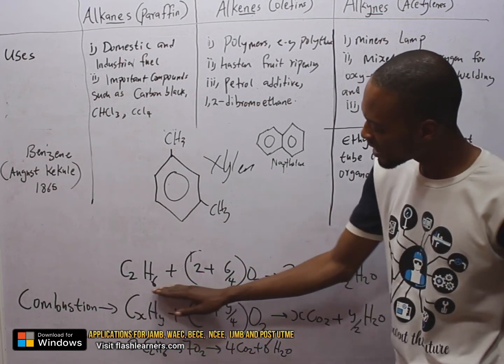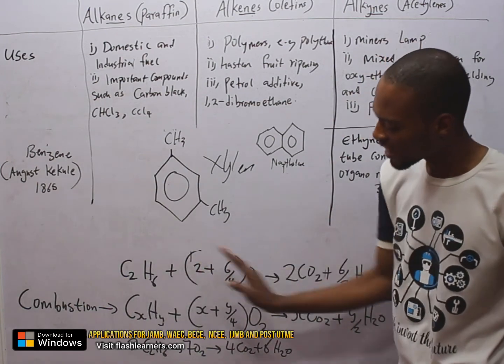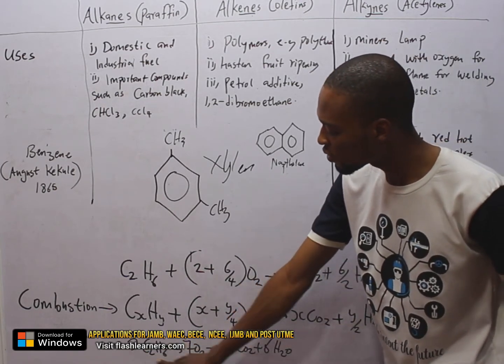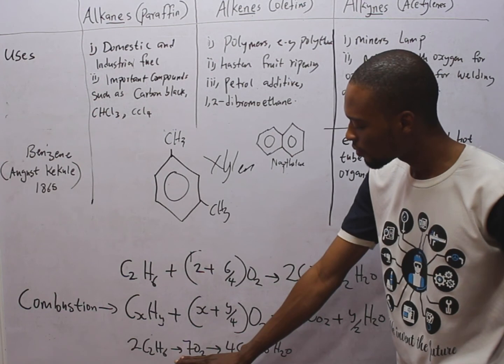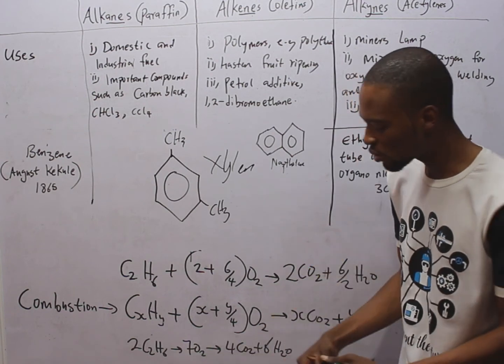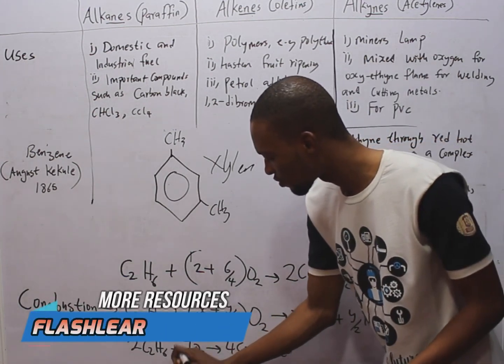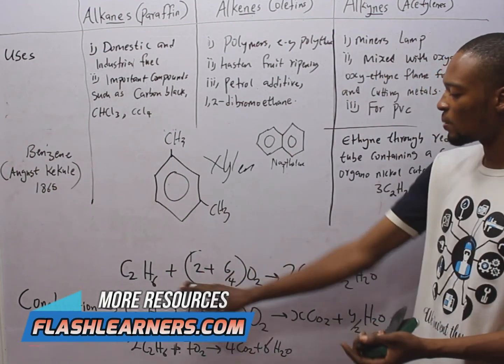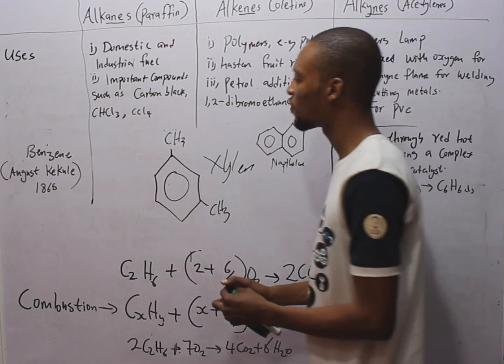So when you break this down, when you add it and factorize and break down, you simply form 2C2H6 plus 7O2 to give you 4CO2 plus 6H2O. So when you simplify this, that is the combustion of a hydrocarbon.